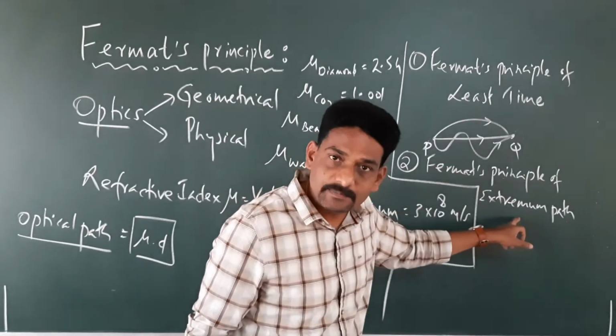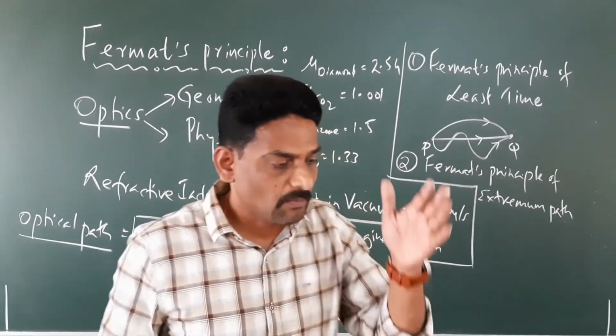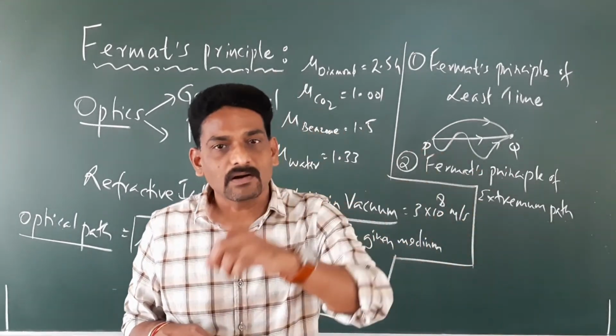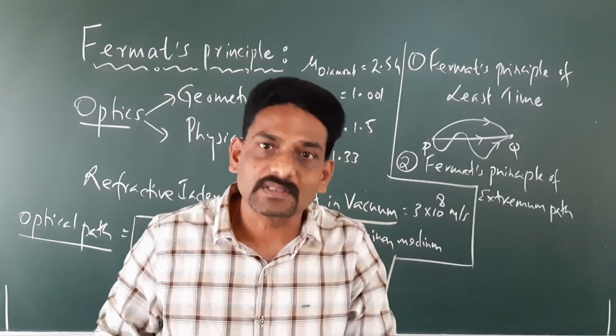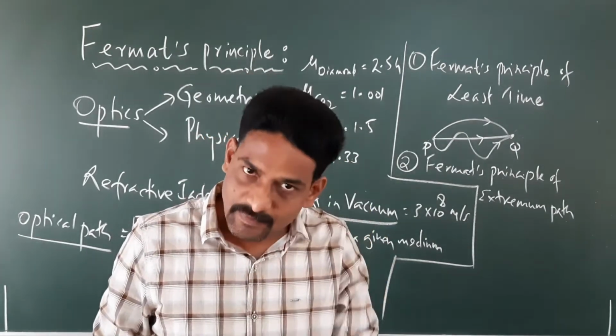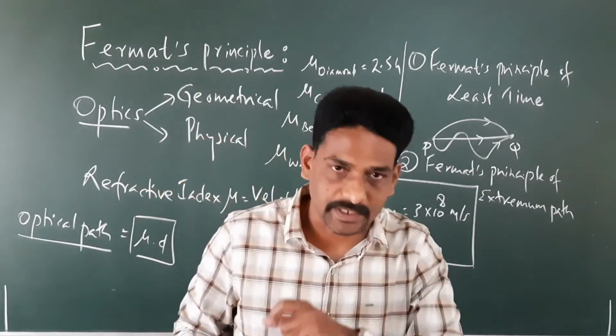As per this principle, whenever light travels from one point to the other point, the light always follows that path which is going to be either minimum or maximum or stationary.